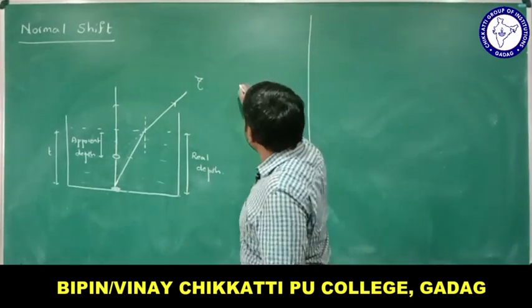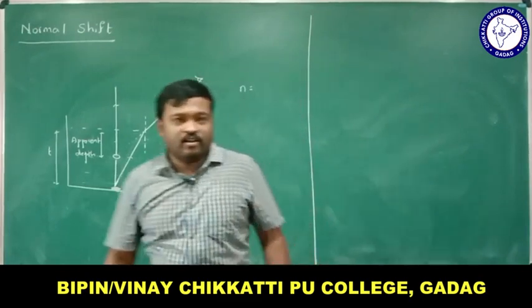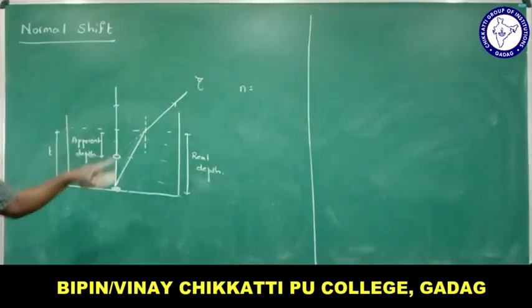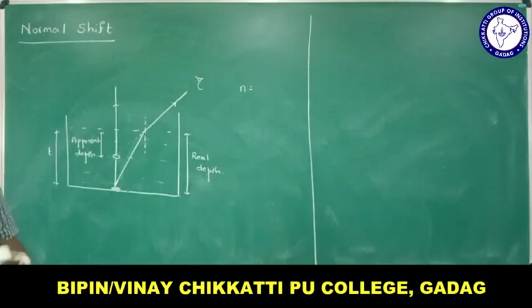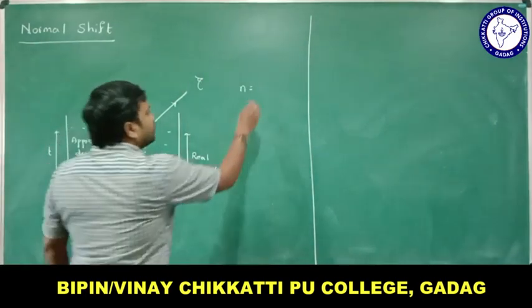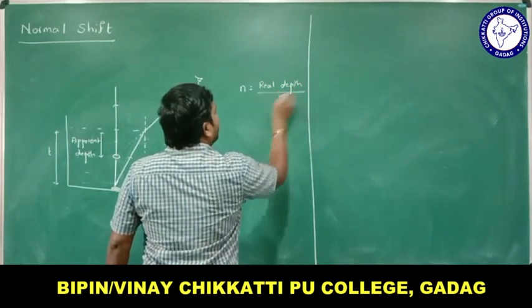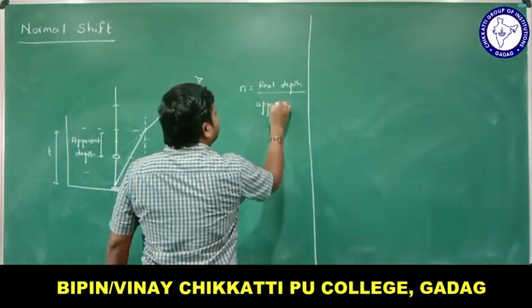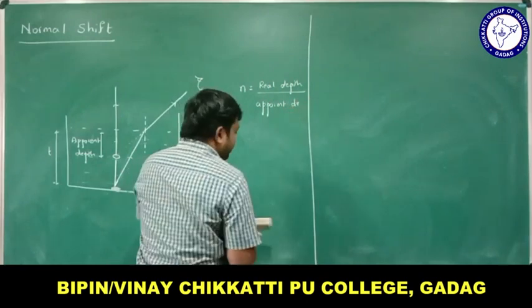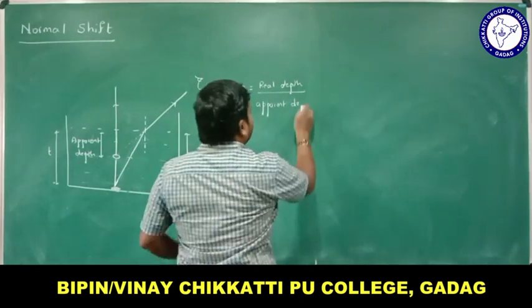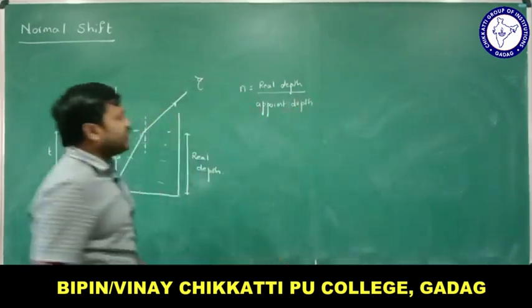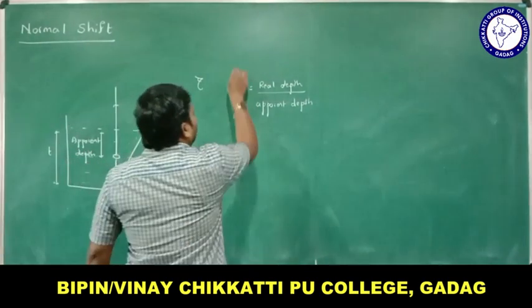Let me tell you one thing here. If I am calculating the refractive index of this water, there is another formula to find the refractive index, that is real depth divided by apparent depth. One formula you need to understand here: real depth divided by apparent depth. So this is one of the formulas for refractive index.